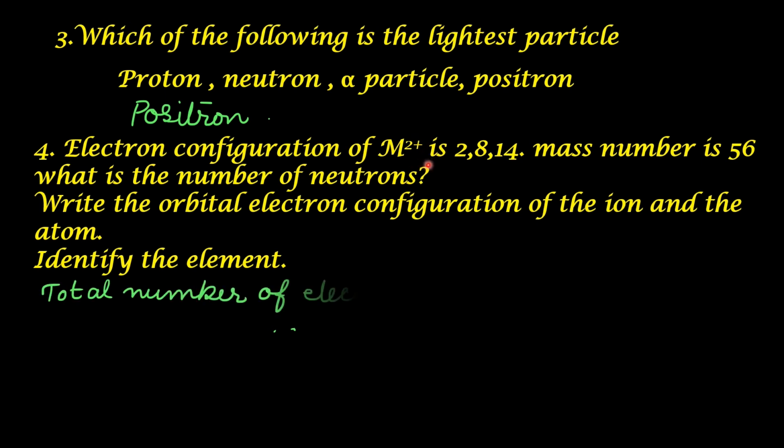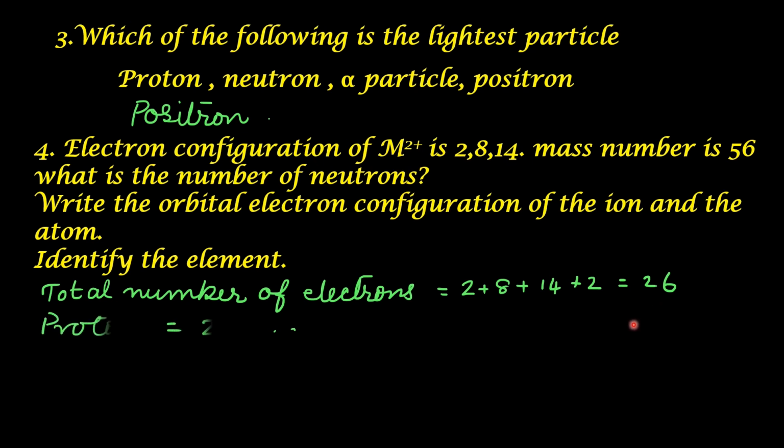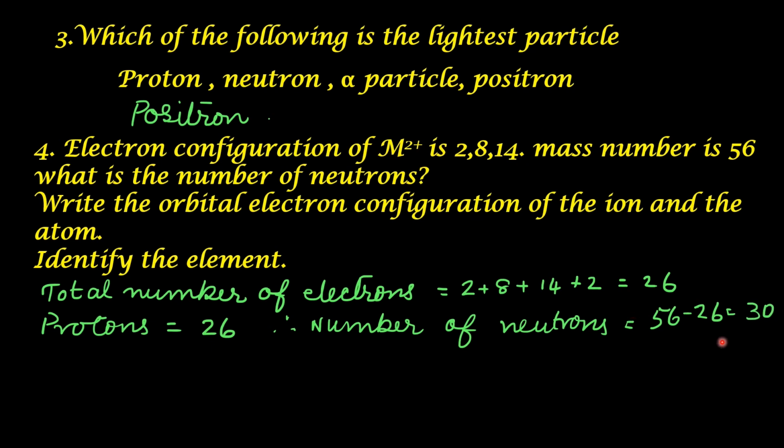So total number of electrons present is equal to 2 plus 8 plus 14 plus 2, that is the electrons lost here, which is 26. So the number of protons is equal to 26. From this, the number of neutrons is equal to 56 minus 26 equal to 30.